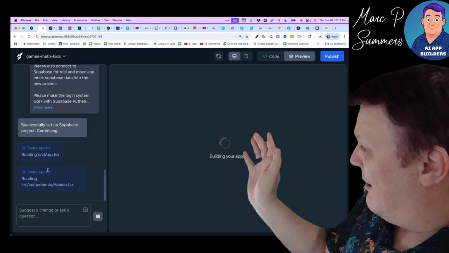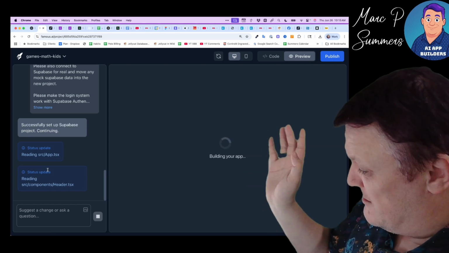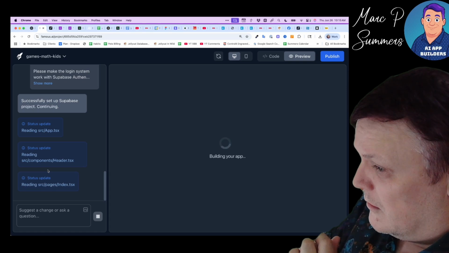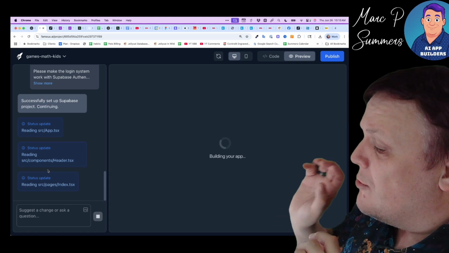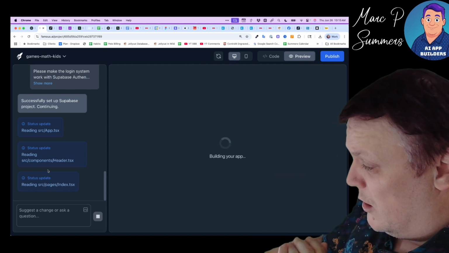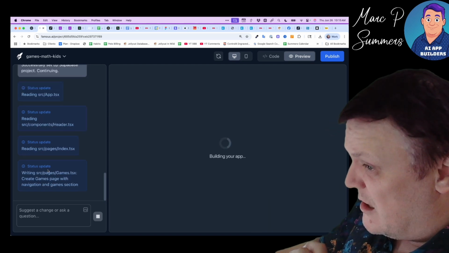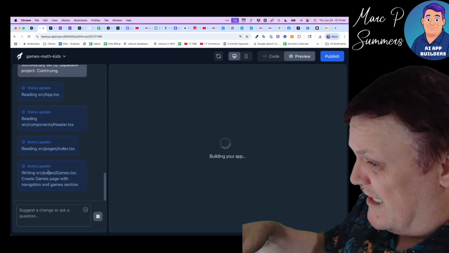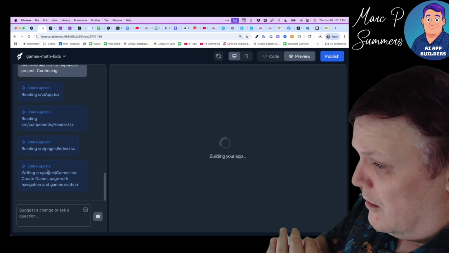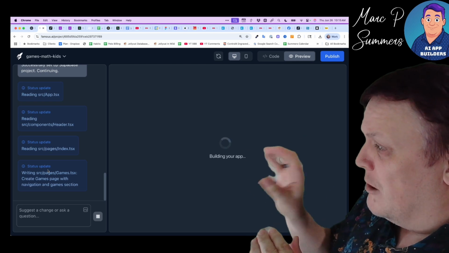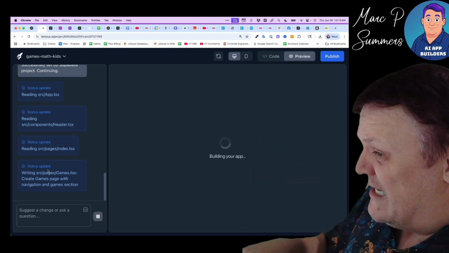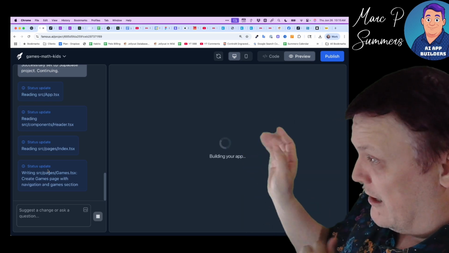So you're not even having to worry about how to configure this project. It's doing all that for us. You didn't have to put in a password or a login or anything. You do have to do that the first time to connect your Supabase account to Famous, but my Supabase account is already connected. So now it's creating a project within my Supabase account. That project has its own connection keys, but because Famous created that project for me, it knows what those connection keys are.